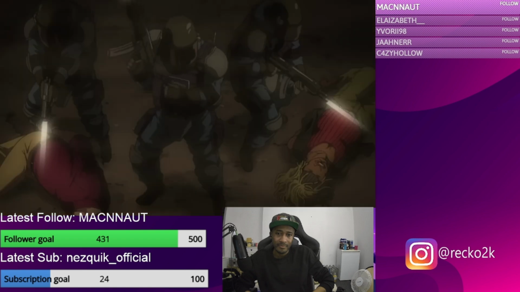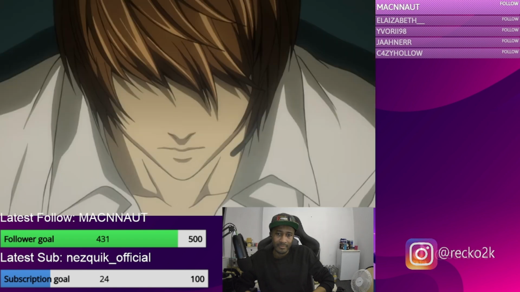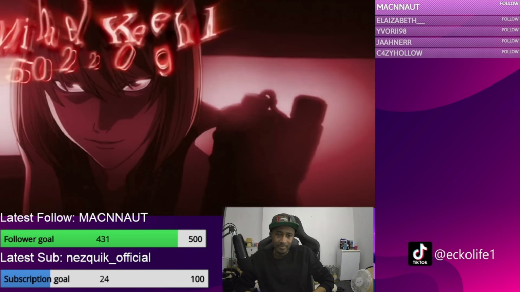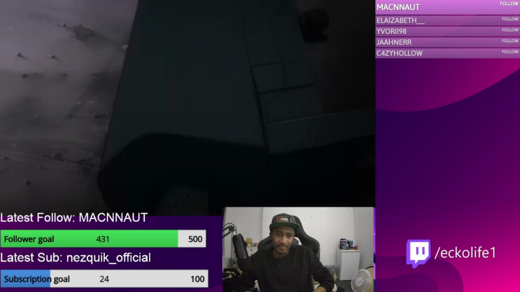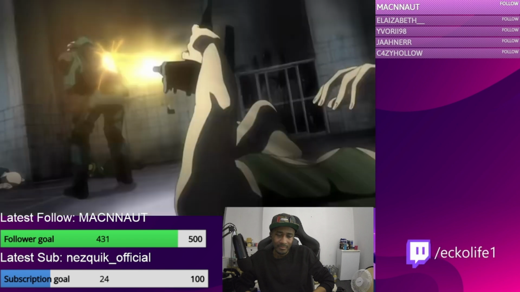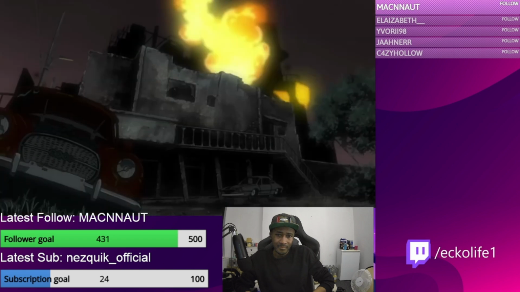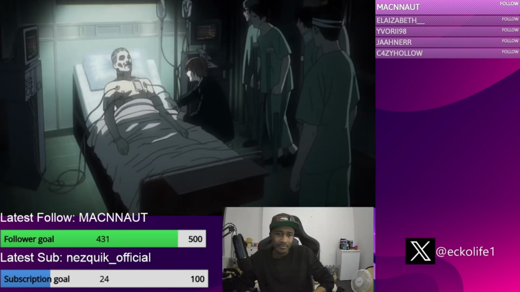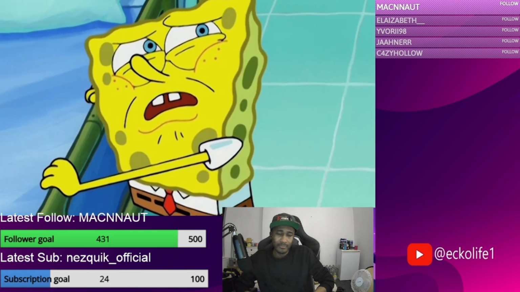So later on, they end up raiding Mello's hideout. And at the end of the raid, Light tells his dad to confront Mello. While Light's dad is confronting Mello, he was hesitant about writing his name down and killing him. So one of the dudes that was left alive shoots his dad in the back. And Mello blows up his hideout. So after this, they are in the hospital and Light's dad is about to die. So you know what this sick, pathetic bastard does?